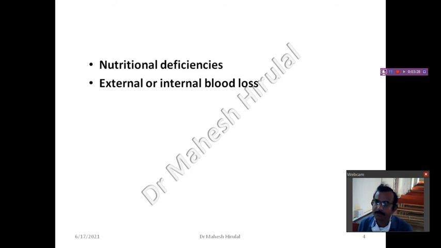If the person meets with a road traffic accident and has severe bleeding, there will be anemia. For that only we do blood transfusion in those cases. If the person has coagulation disorders, internal bleeding will occur, and then also it will lead to anemia.